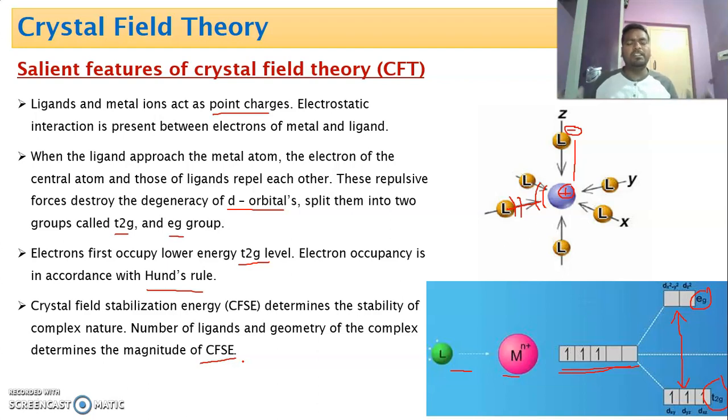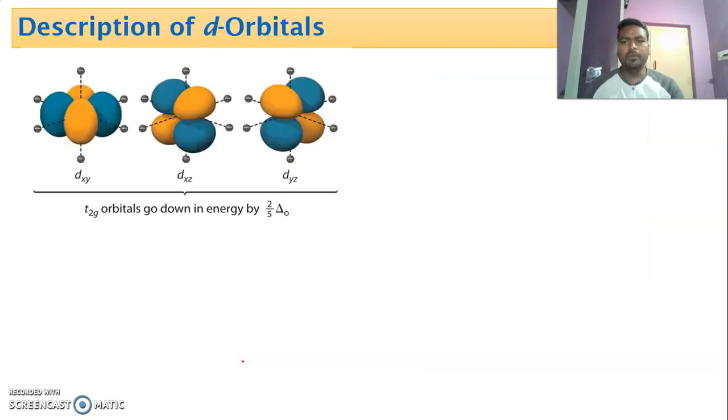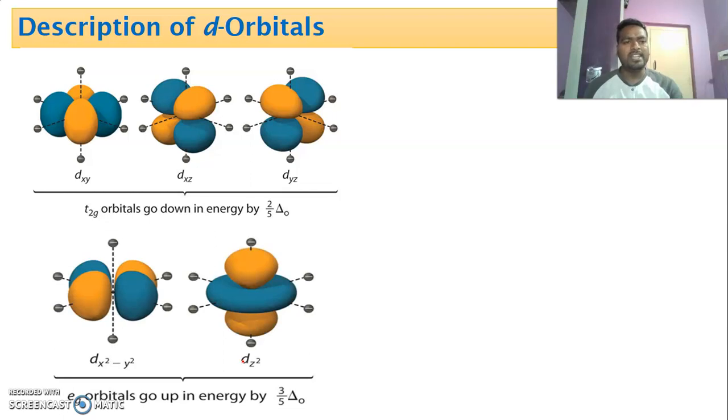After splitting, the split d orbitals follow Hund's rule. This is the third postulate. And the fourth one is that the energy difference between split d orbitals, that is Eg and T2g orbitals, is called crystal field stabilization energy. So these are the important postulates of crystal field theory. Now let us apply this theory to various coordination complexes like octahedral, tetrahedral and square planar complexes. Before applying this theory, you must know d orbitals and their shapes. Then only you can easily understand this theory.